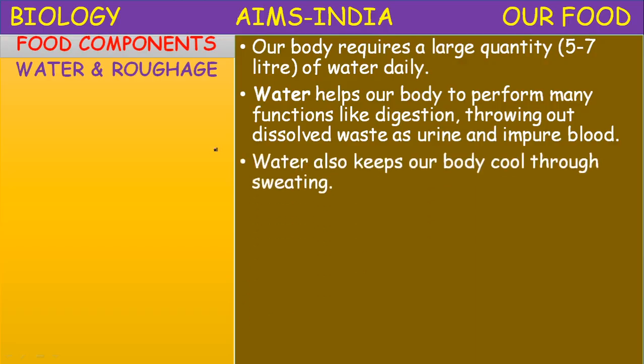Water also keeps our body cool through sweating. Water helps in blood circulation.